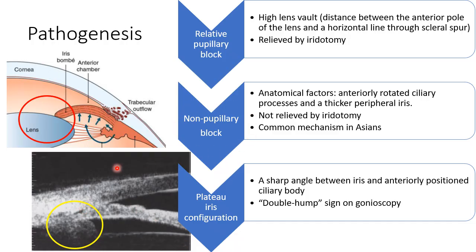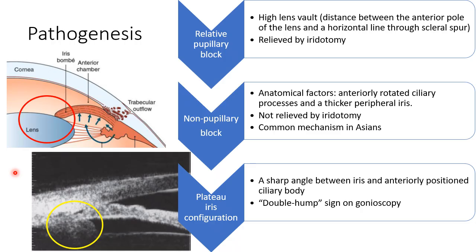There is no problem in the pupillary area. The problem lies here at the angle, in an anteriorly placed ciliary body. So this is an anatomical factor: anteriorly rotated ciliary processes, thick peripheral iris, not relieved by iridotomy. Obviously, if you're going to make a hole here, this physical blockage of the angle is not going to go away. This is a common mechanism in Asians. This non-pupillary block was discovered later, and it was also one of the mechanisms of angle closure disease.